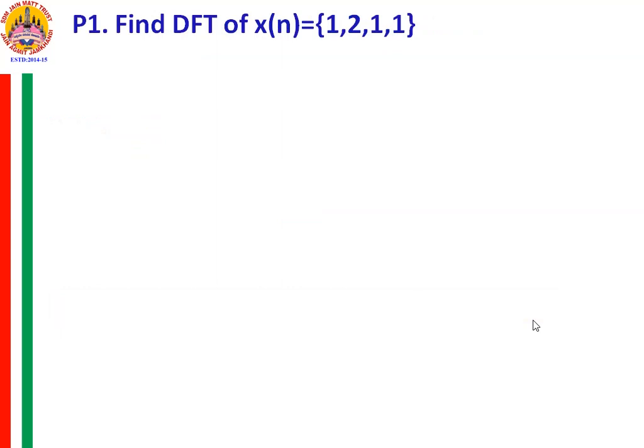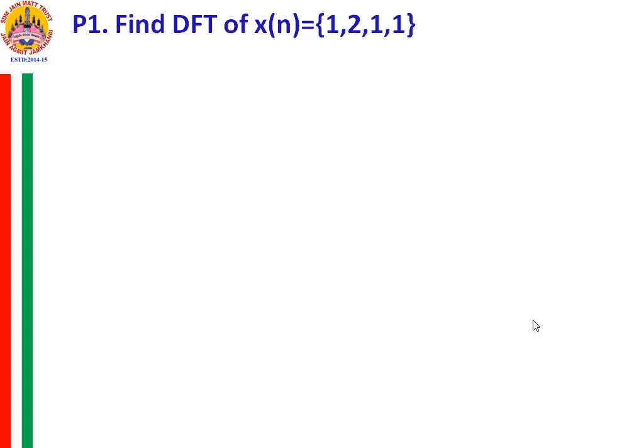Now making use of this expression, how do we find the discrete Fourier transform of a signal x of n? Suppose x of n is equal to 1, 2, 1 and 1. I expect that all of you take a pen and pencil and a paper and perform the operation simultaneously along with me, so that you understand better and perform the computation by your own means.